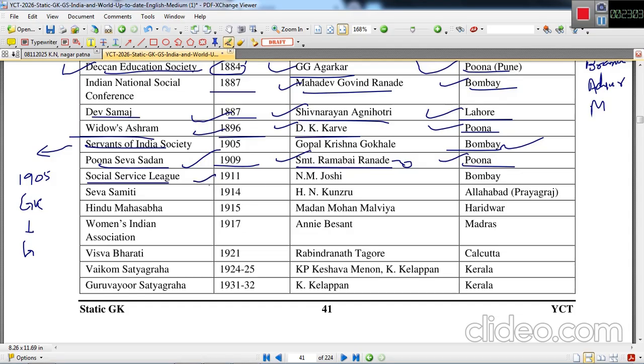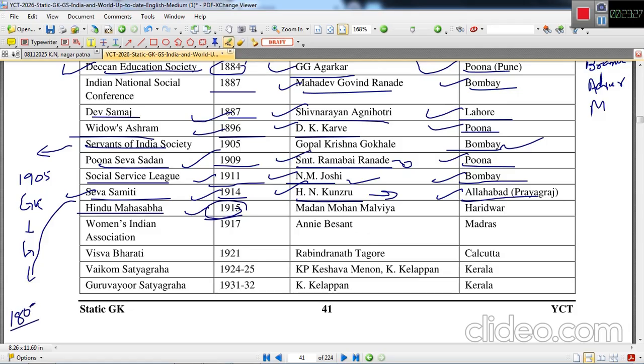Social Service League was established in 1911 by N.M. Joshi. This was established in Bombay. Seva Samiti was established in 1914 by H.N. Kunzru. He started Seva Samiti in Allahabad, Prayagraj. Hindu Mahasabha, see, this was a definitely 180-degree organization against the Muslim League. This was formed to counter the Muslim League and propagate Hindutva in India. This was established by Madan Mohan Malviya in Haridwar.